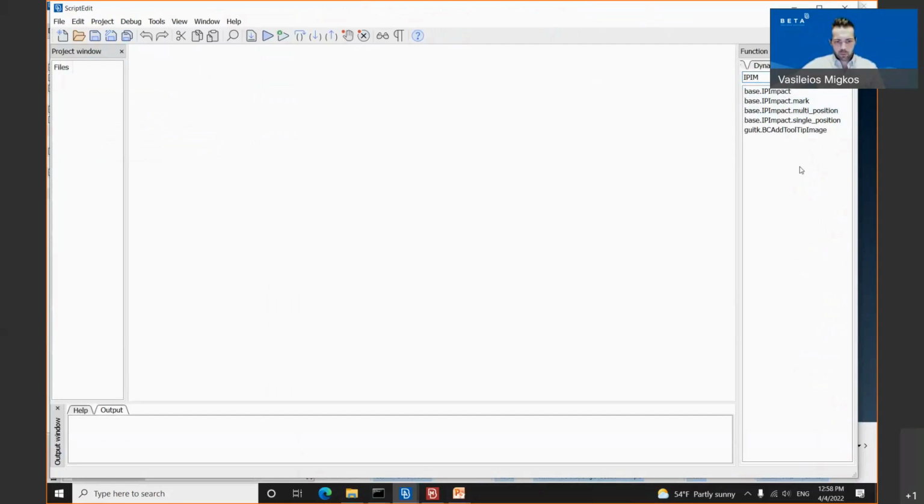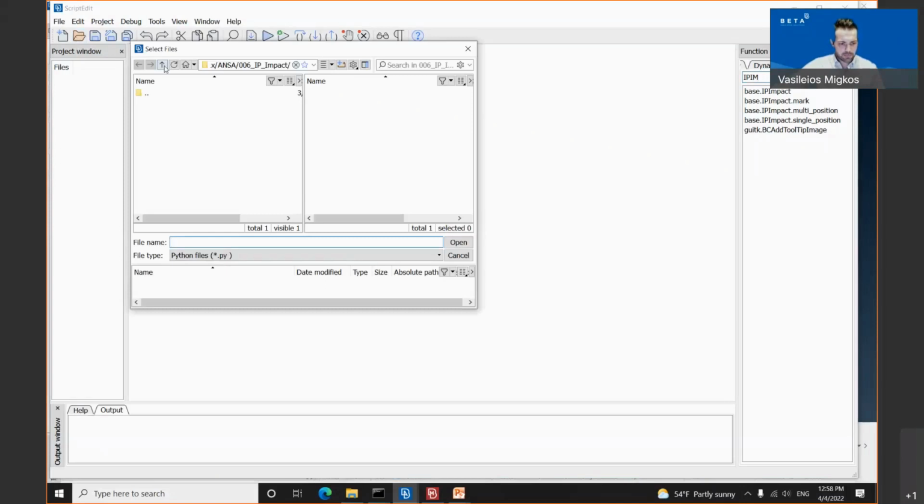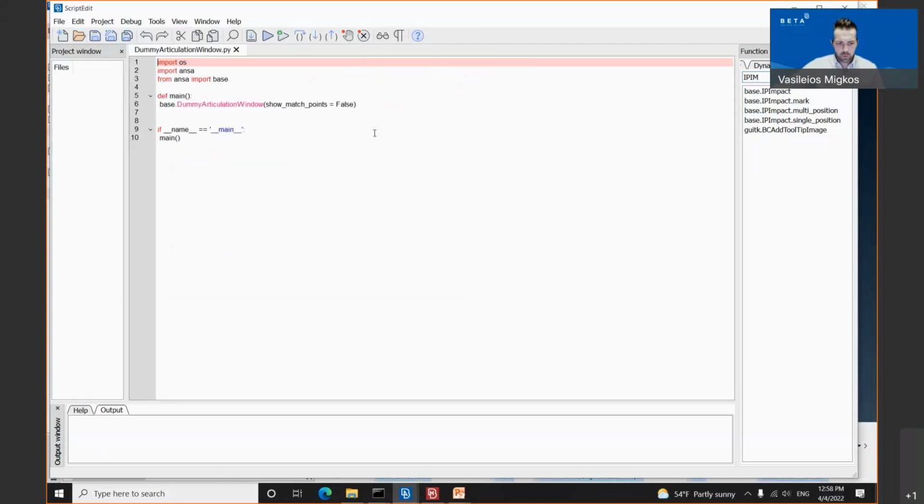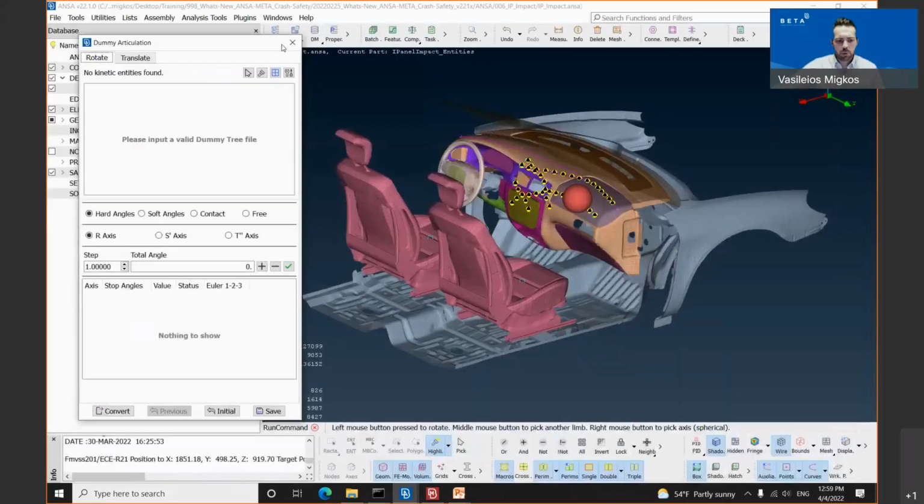Talking about scripting, we have also supported the pop-up GUI through the scripting functions for the seat positioning, the dummy articulation, the dummy marionette, as well as the seatbelt tool. For this reason, we have created some examples for the dummy articulation window. The function is called base.dummy articulation window. Once the user clicks on the run button, you will notice that the dummy articulation window pops up inside our graphical user interface.